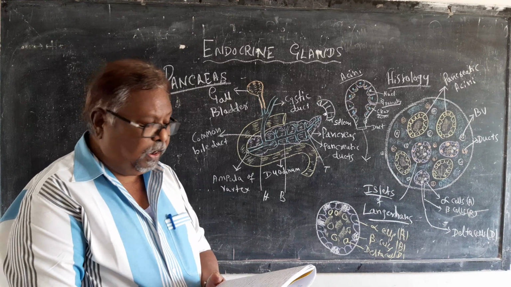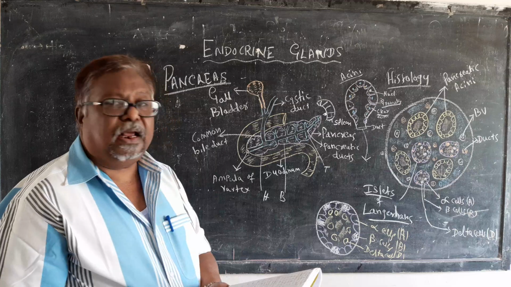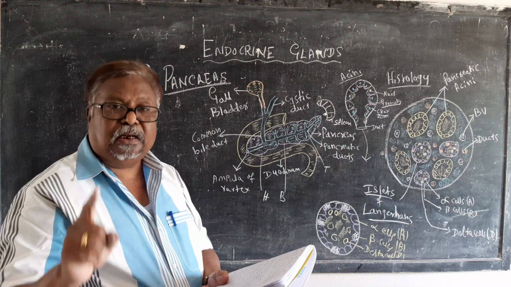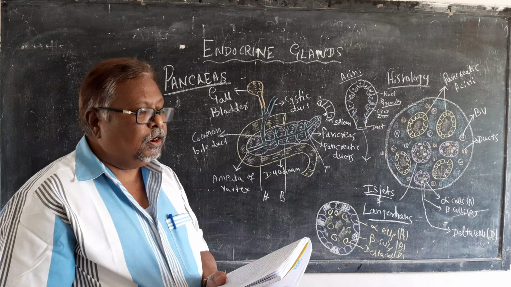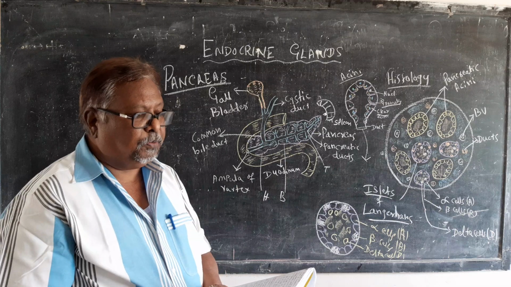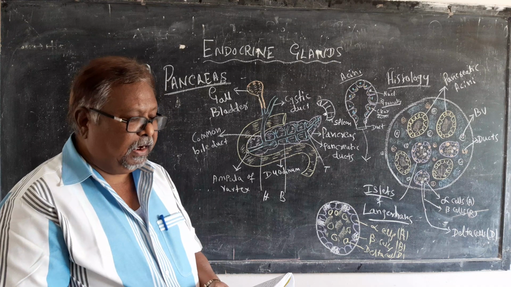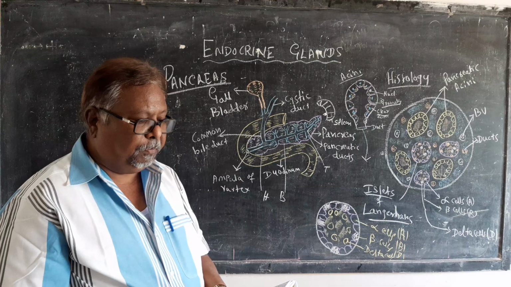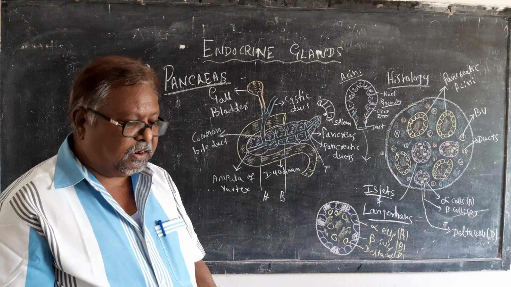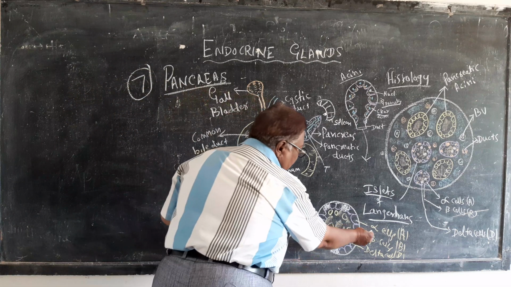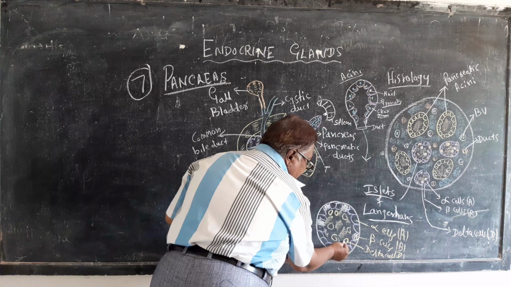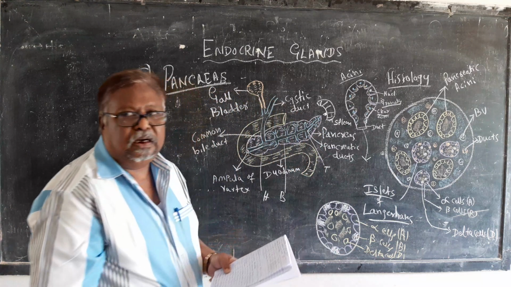They are called islets of Langerhans, which are the endocrine portion of the pancreas. So, specialized epithelial cells called islets of Langerhans are present, which produce endocrine hormones that are directly poured into the bloodstream. The islets of Langerhans contain three types of cells: A cells or alpha cells, beta cells or B cells, and delta cells or D cells.